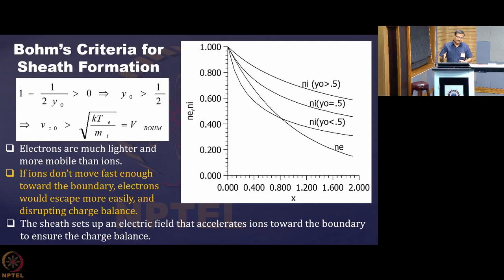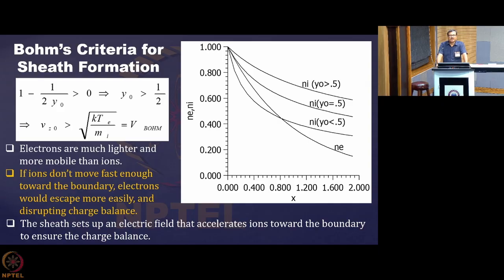So even though your wall is getting negatively charged, they are so energetic that they can reach much more than the ions. And ions, unless they start moving with a velocity higher than a certain value, will not be able to catch up with the electrons and will not be able to form a positive sheath region.